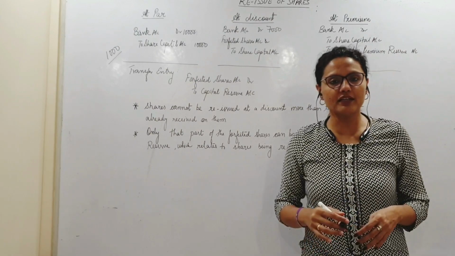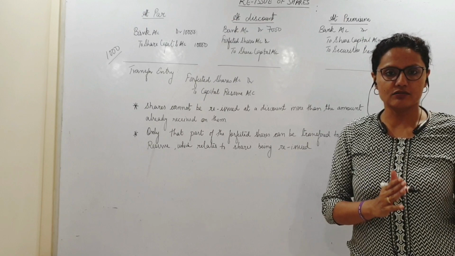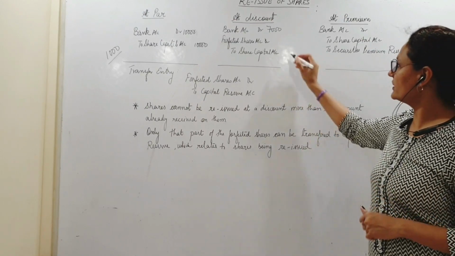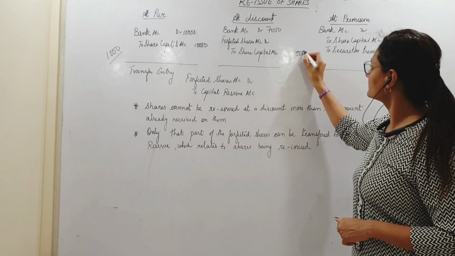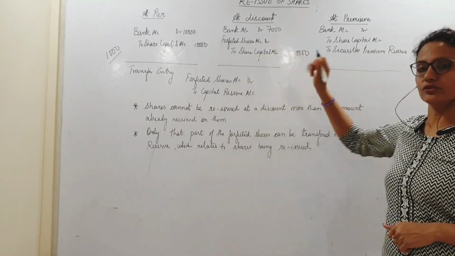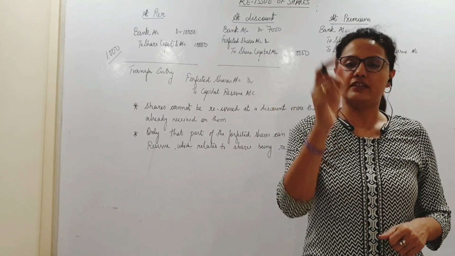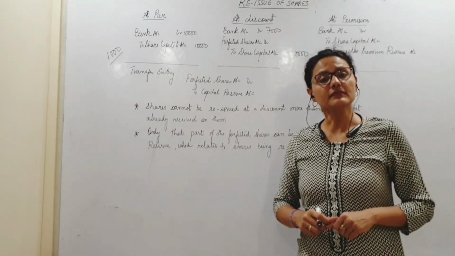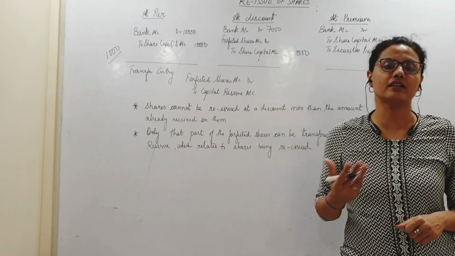What is the nominal value of all the 1000 shares taken together? 1000 into 10 rupees, 10,000. That will be credited to share capital because we credit the share capital with the nominal value. But what about this 3,000 which I have allowed at a discount?